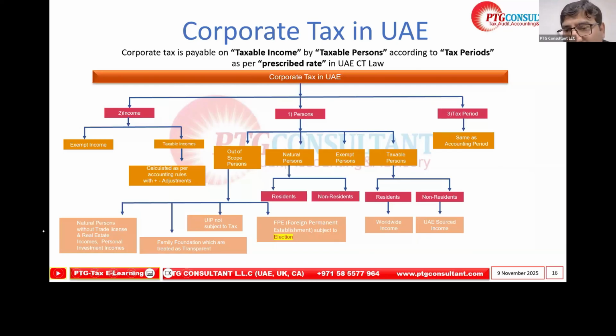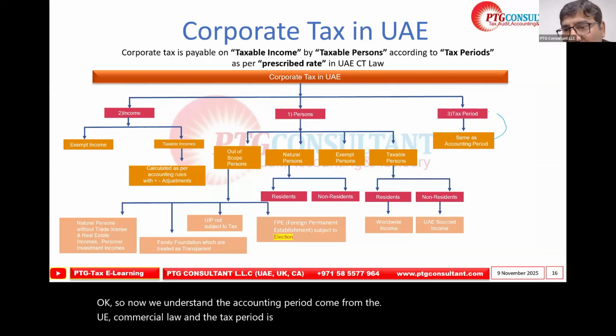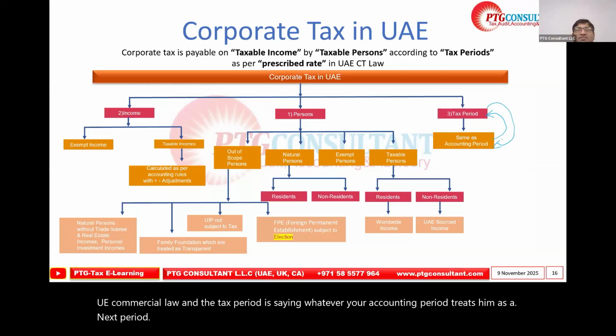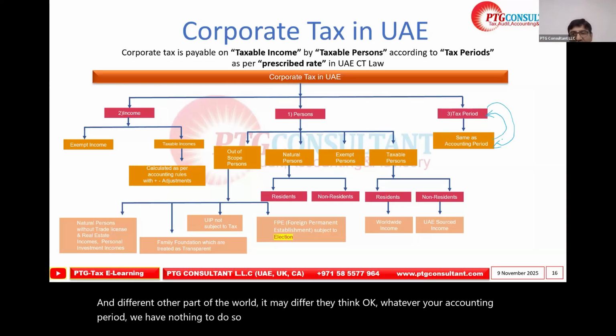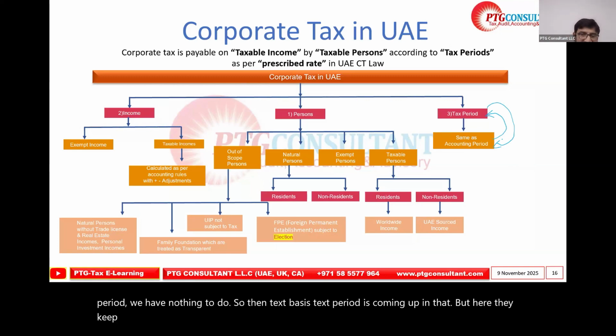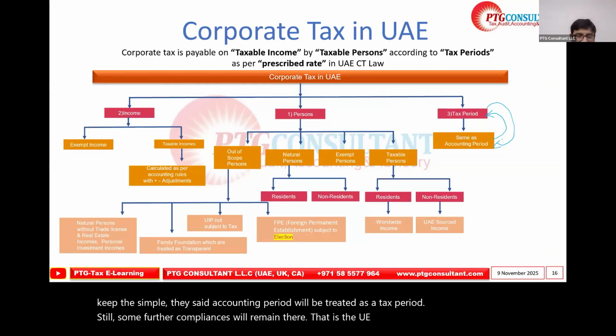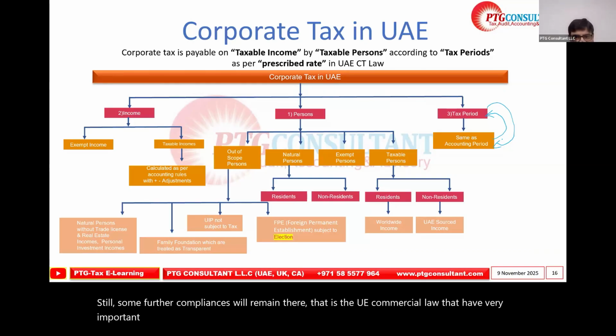So now we understand the accounting period comes from the UAE commercial law, and the tax period says whatever your accounting period is, treat it the same as the tax period. In other parts of the world, it may differ. They say, whatever your accounting period, we have nothing to do with it, so the tax period is determined separately. But here they keep it simple: the accounting period will be treated as the tax period. Still, some further compliances will remain. The UAE commercial law has great importance while discussing the legal status and understanding other matters.